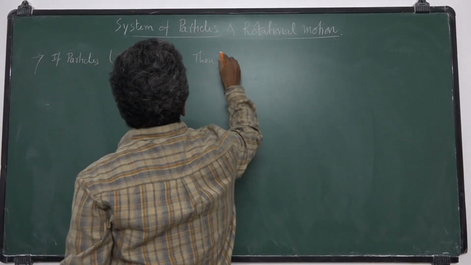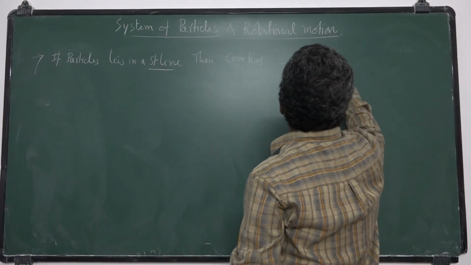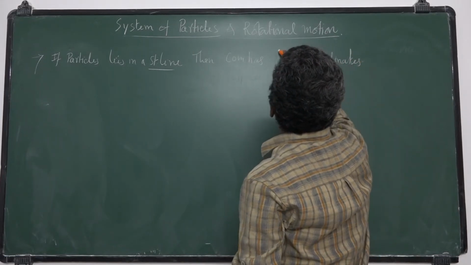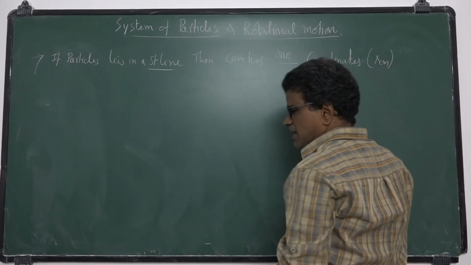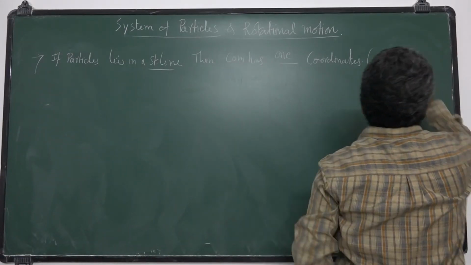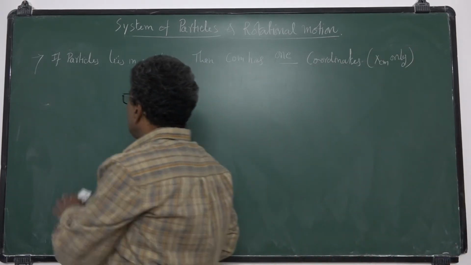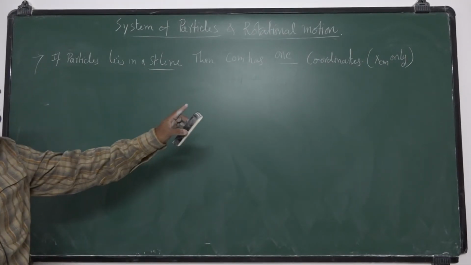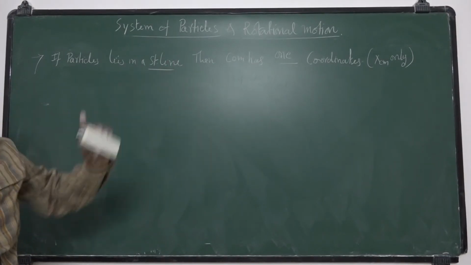Here you have to notice, if particles lie in a straight line, then the center of mass has only one coordinate, that is XCM only.